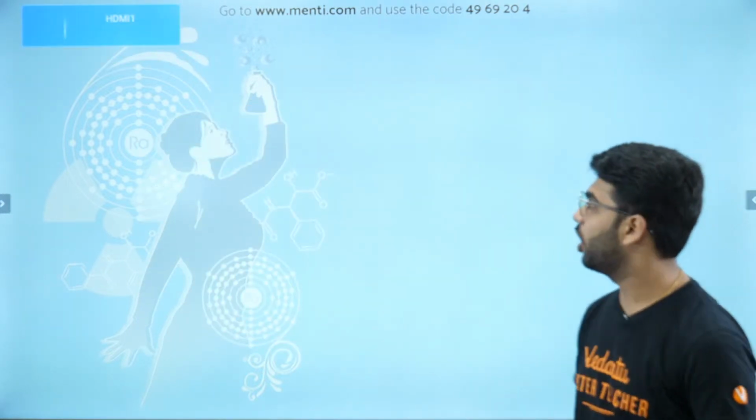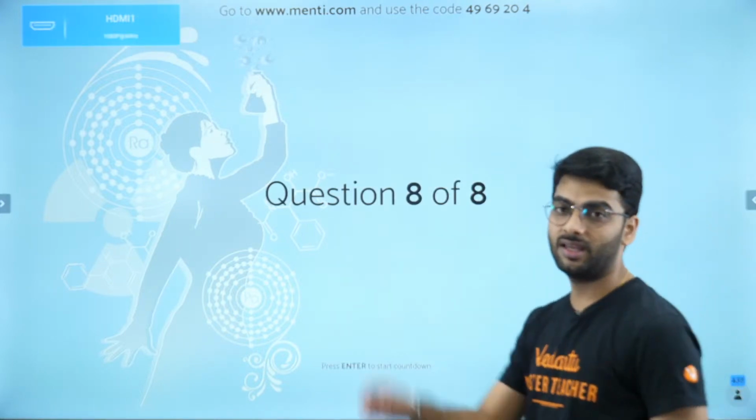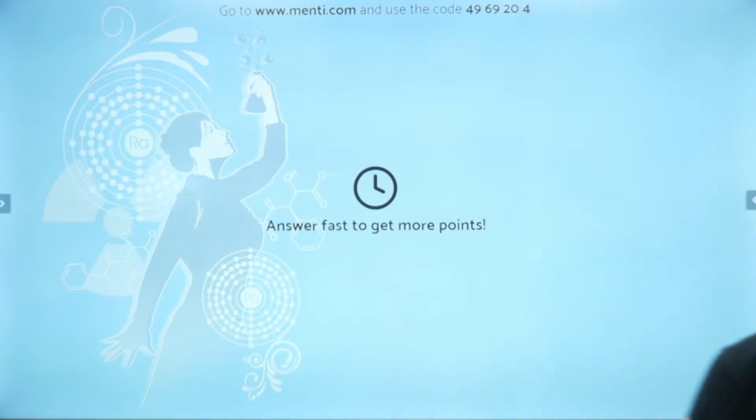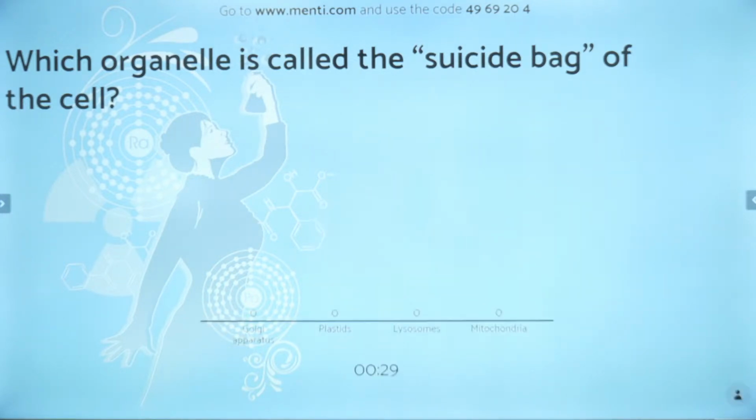Chalo, moving on to the last question of today's quiz. Last question starting in 3, 2, 1 now. Come on, last question for the day. Which organelle is called the suicide bag of the cell, where all the debris of the cell is kept, and whenever an organelle wants to die, it will go inside this organelle? Is it the Golgi apparatus, plastid, lysosome, or mitochondria? This also I had clearly told you when we were discussing the cell organelles. Clearly I had mentioned it to you all.